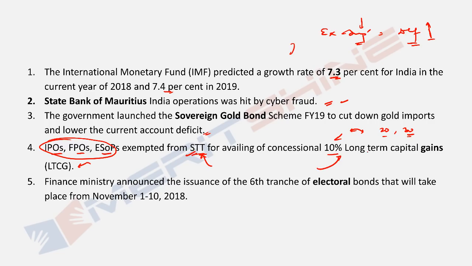So there are a lot of lists, etc. This news was a little bit confusing, so I have just given you a brief about it. Don't sweat over this news. So IPOs, FPOs, ESOPs without even paying securities transaction tax will come under the 10% long-term capital gain. Okay, the Finance Ministry announced the issuance of 6 tranches of electoral bonds that will take place from November 1st to 10. Yeah, elections coming.